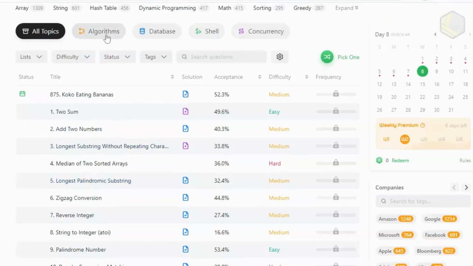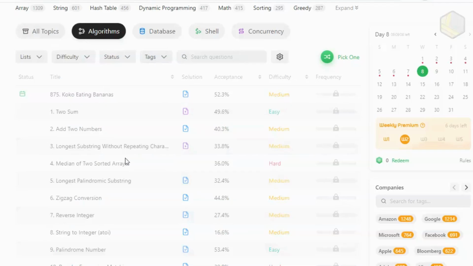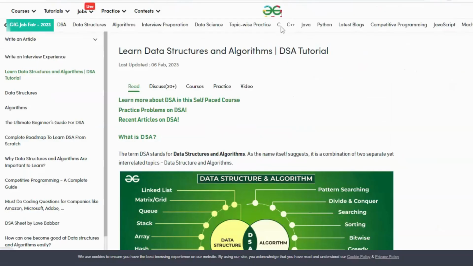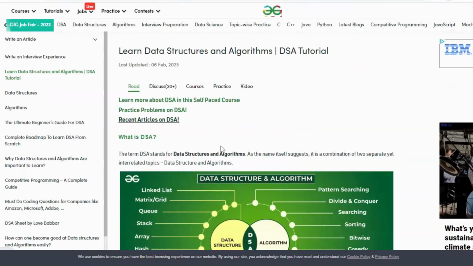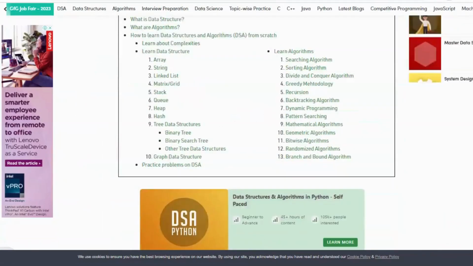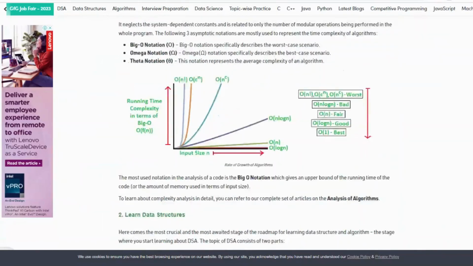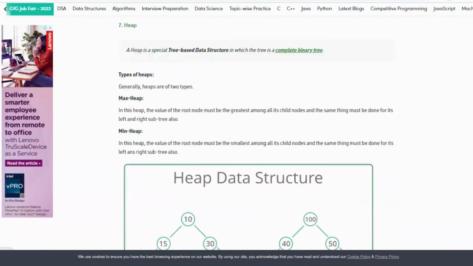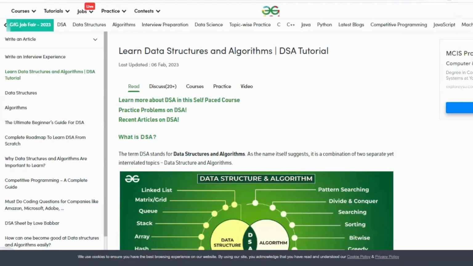For those who want a more comprehensive approach to learning data structures and algorithms, Geeks for Geeks is a great option. ये wide range of tutorials, articles, and videos offer करता है, जो basics to advanced topics सब कुछ cover करता है. The platform also includes coding challenges and a Q&A section where users can ask and answer questions.